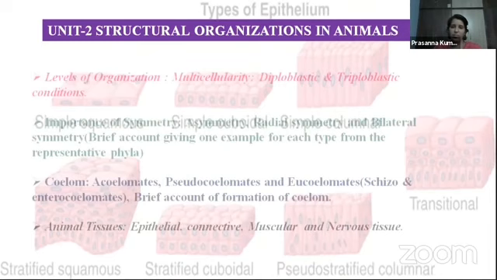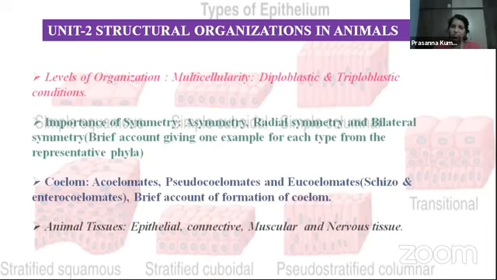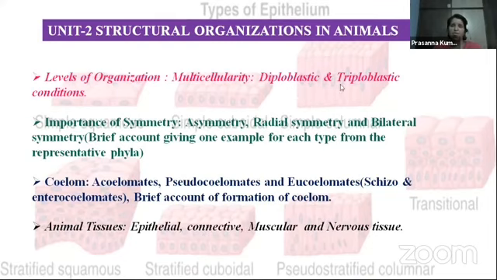Under this unit, the sub-concepts will be levels of organization, that is multicellularity, diploblastic and triploblastic conditions. Here diploblastic and triploblastic are nothing but the number of embryonic germ layers those organisms have during their embryonic development. Di refers to 2 and tri refers to 3.